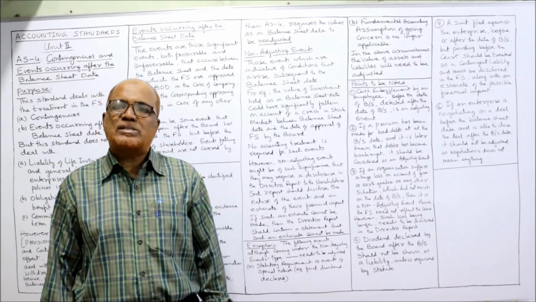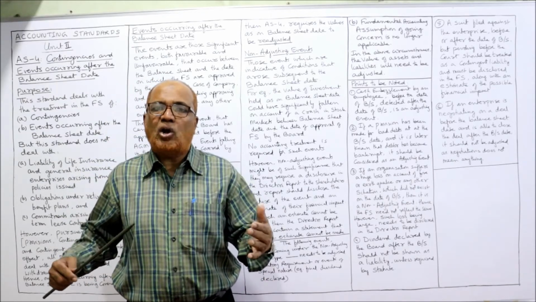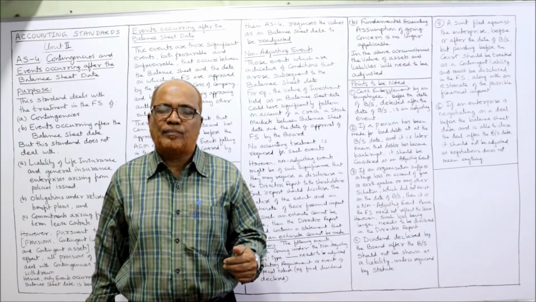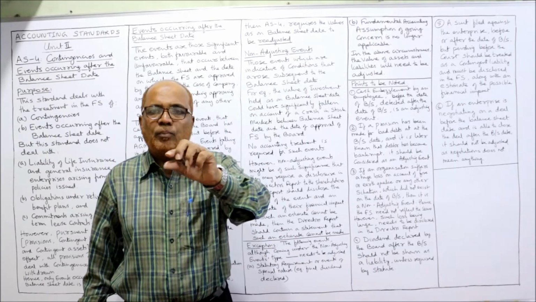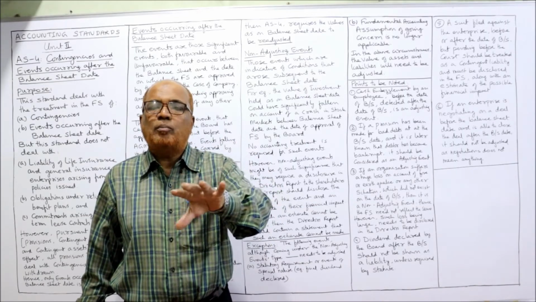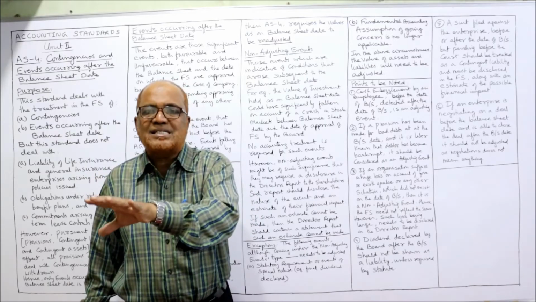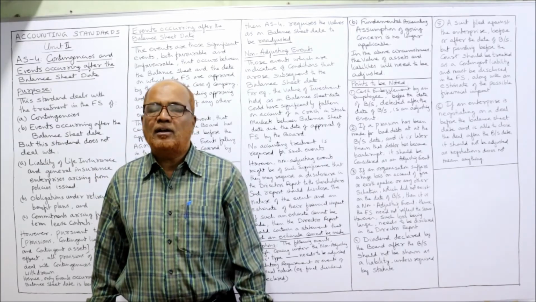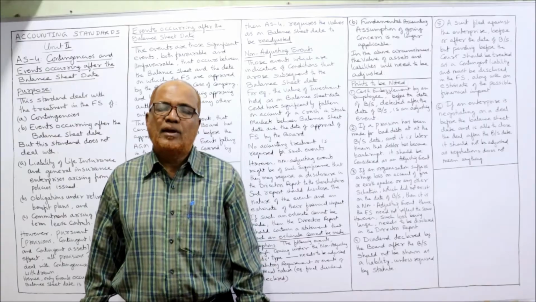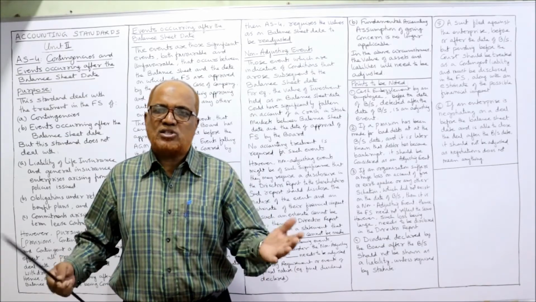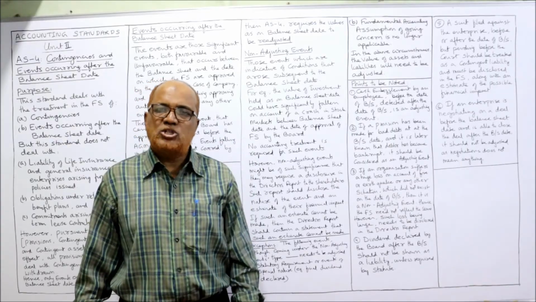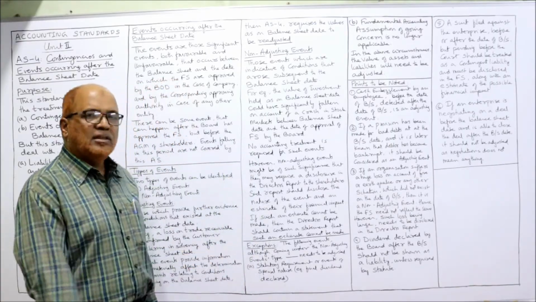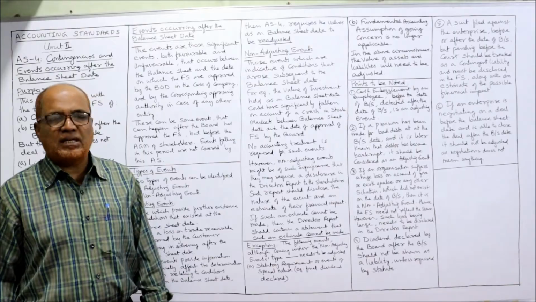The directors have to see whether the estimated loss can be found or not. If no estimate can be made, the directors should report the same, that we are not able to make an accurate estimate of the loss which we are going to incur. Whether an estimation is there or not, that fact should be given to the shareholders. That's all. These are called non-adjusting events.